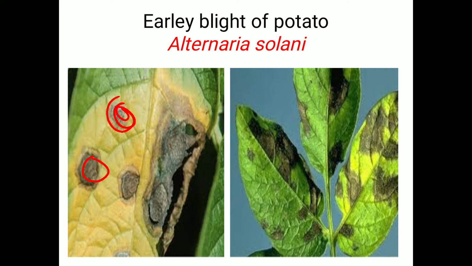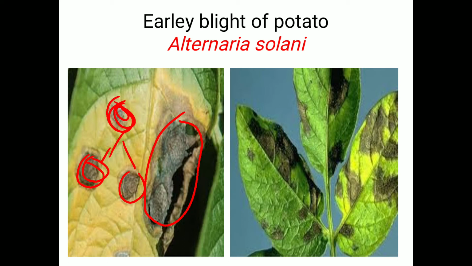When such a leaf has the first spot, second spot, third spot, and these spots or concentric rings are connected with each other, what happens? A large lesion or patch is observed on the leaves, which looks like a burning appearance, or the plant shows a burning appearance. So it is called a blight. If the infestation is severe, the whole plant looks burnt.